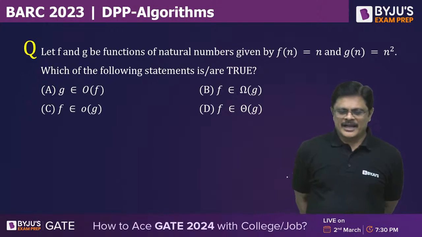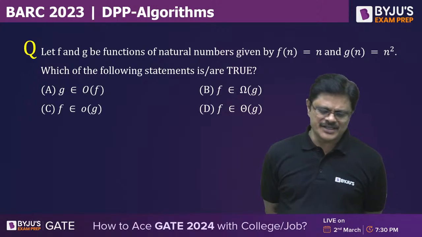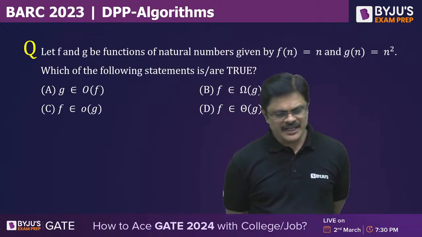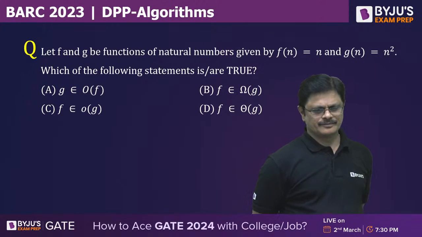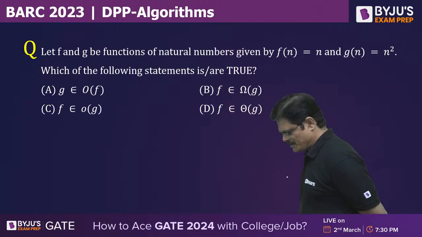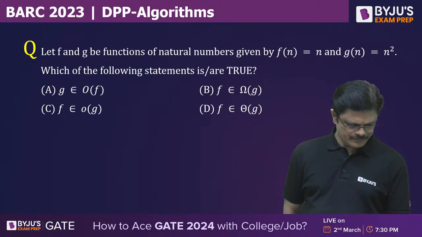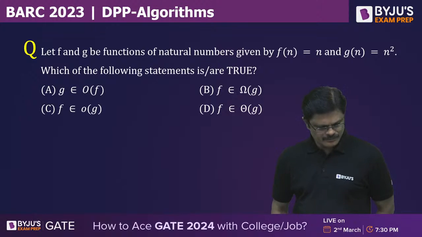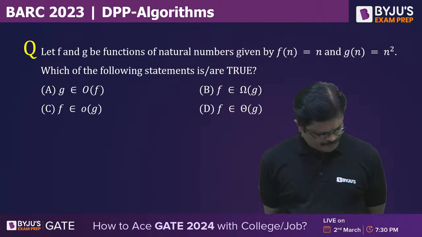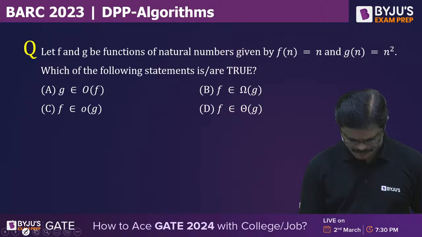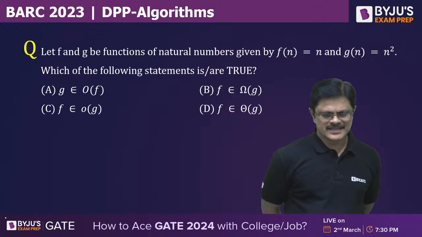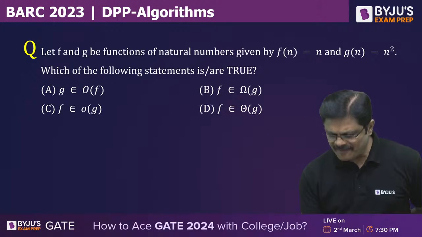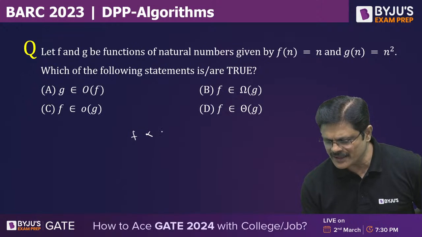People got. Next question. Let f and g be the functions of natural numbers given by fn is n, gn is n square. Which of the following statements is/are true? What about the answer? C. F is small o of g. Very good. See, my dear friend, f is asymptotically smaller than g.